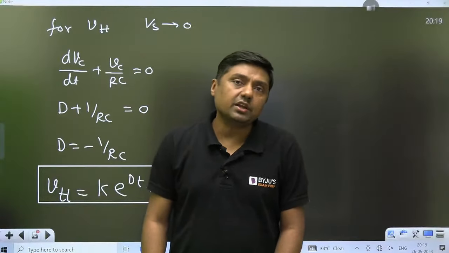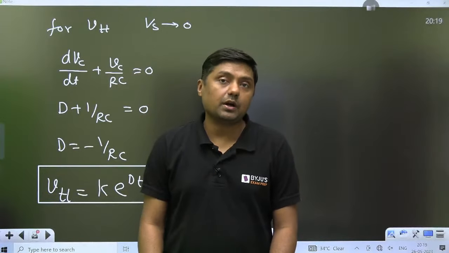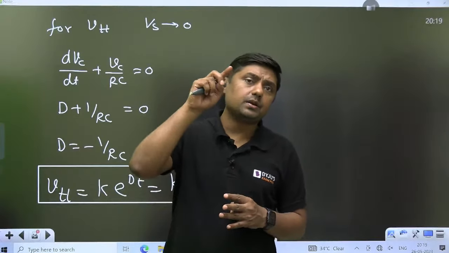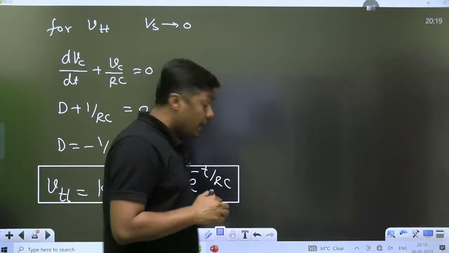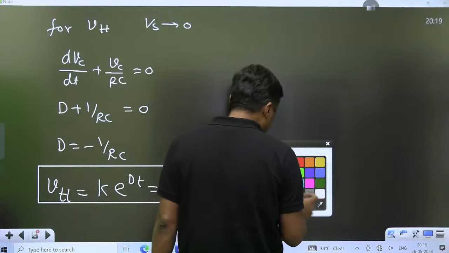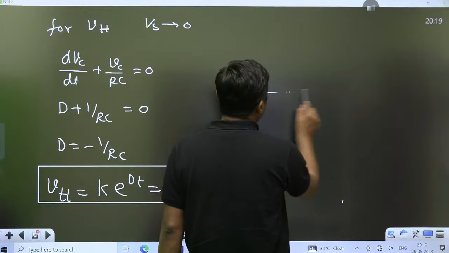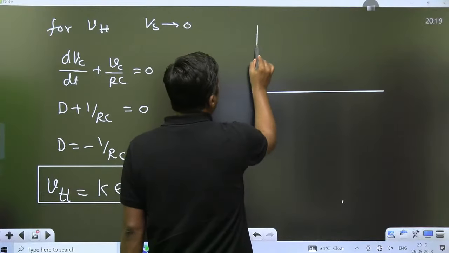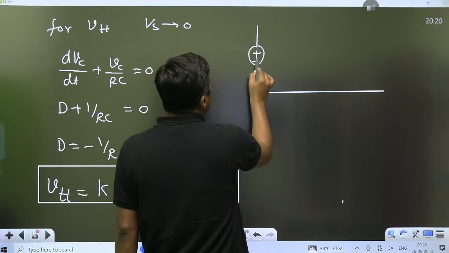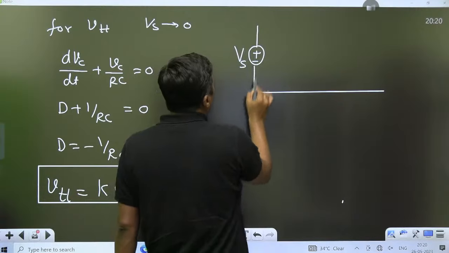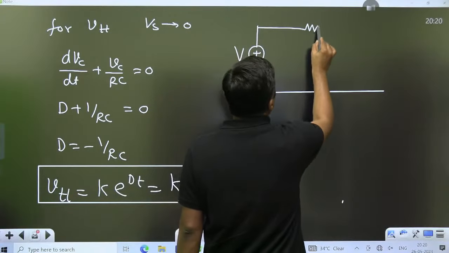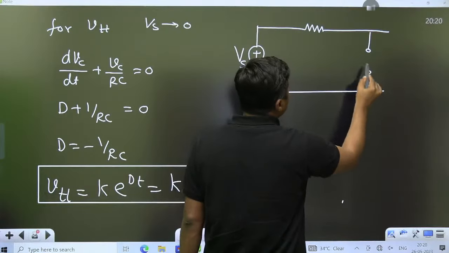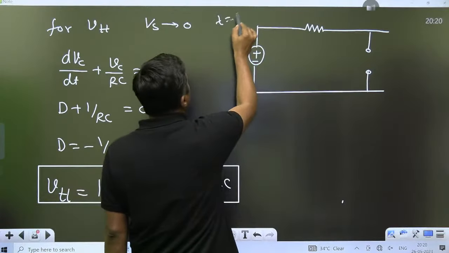Now, very interesting, what is the steady state part? At steady state, the capacitor acts as an open circuit, and then you have to find the steady state voltage across the capacitor. For example, it is a Vs, and this is resistor R. Exactly at t equal to infinity, the capacitor acts as an open circuit.